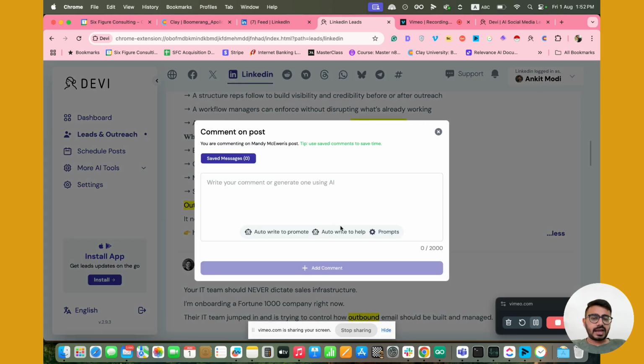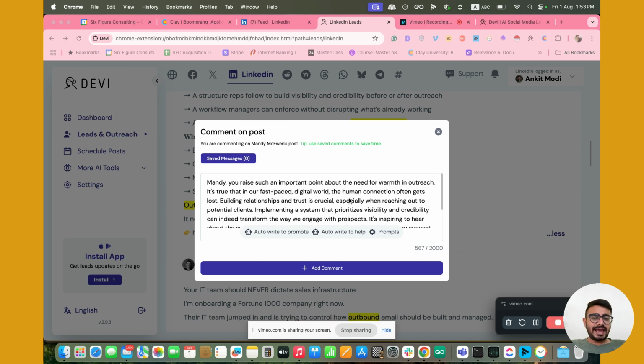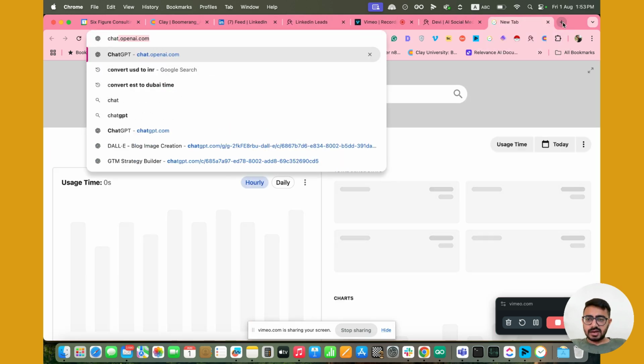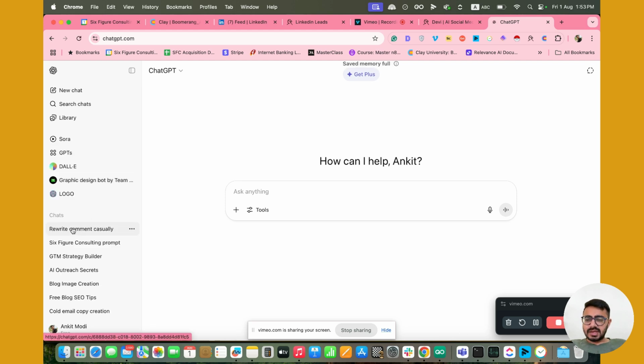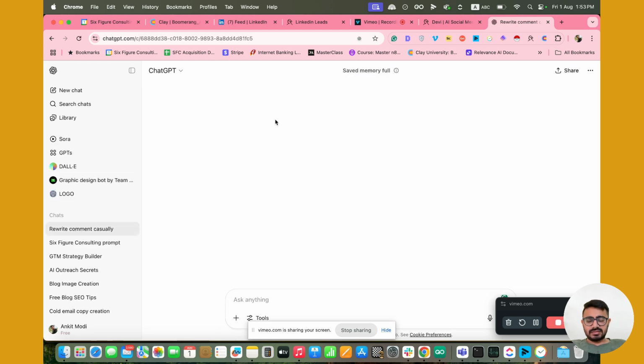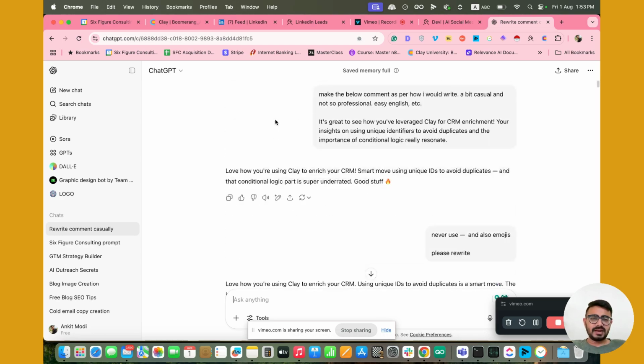So I click comment, I click on auto write, and as you can see, it has now created an AI-based comment. Now obviously I'm not just going to paste it as it is. What I have done is I have created a very simple prompt. You can even create something extremely specific to the way you want, but I'll just quickly show you the prompt, right?